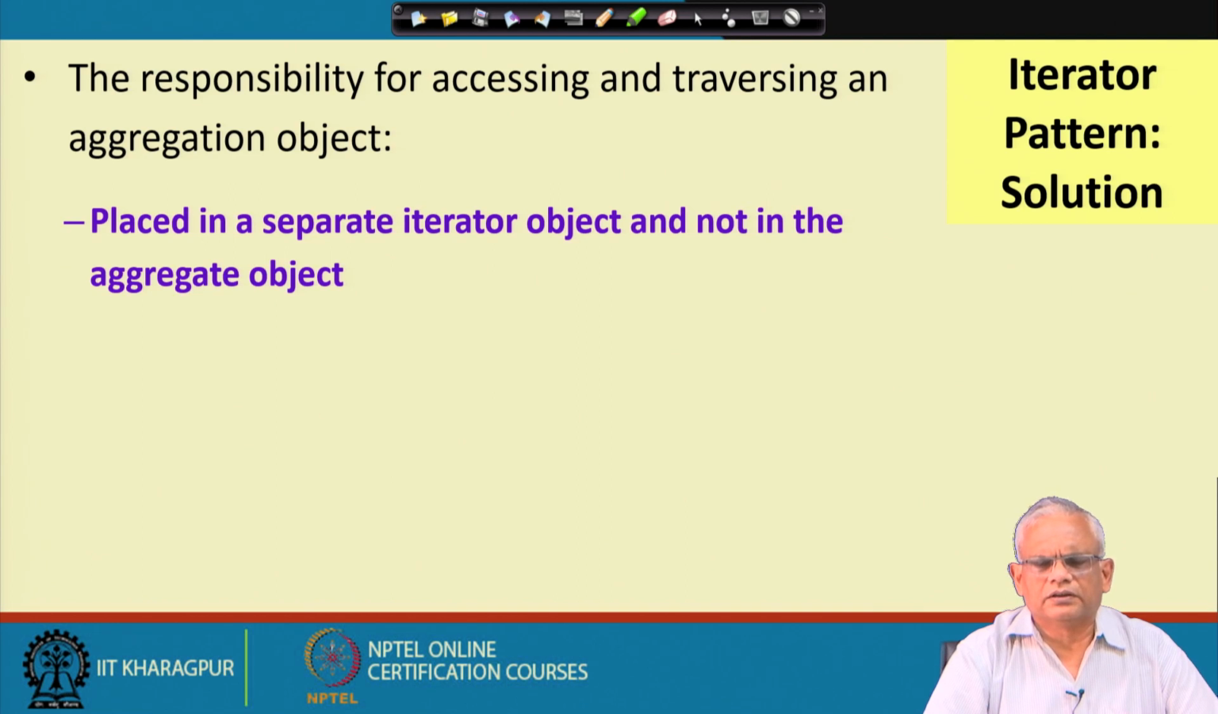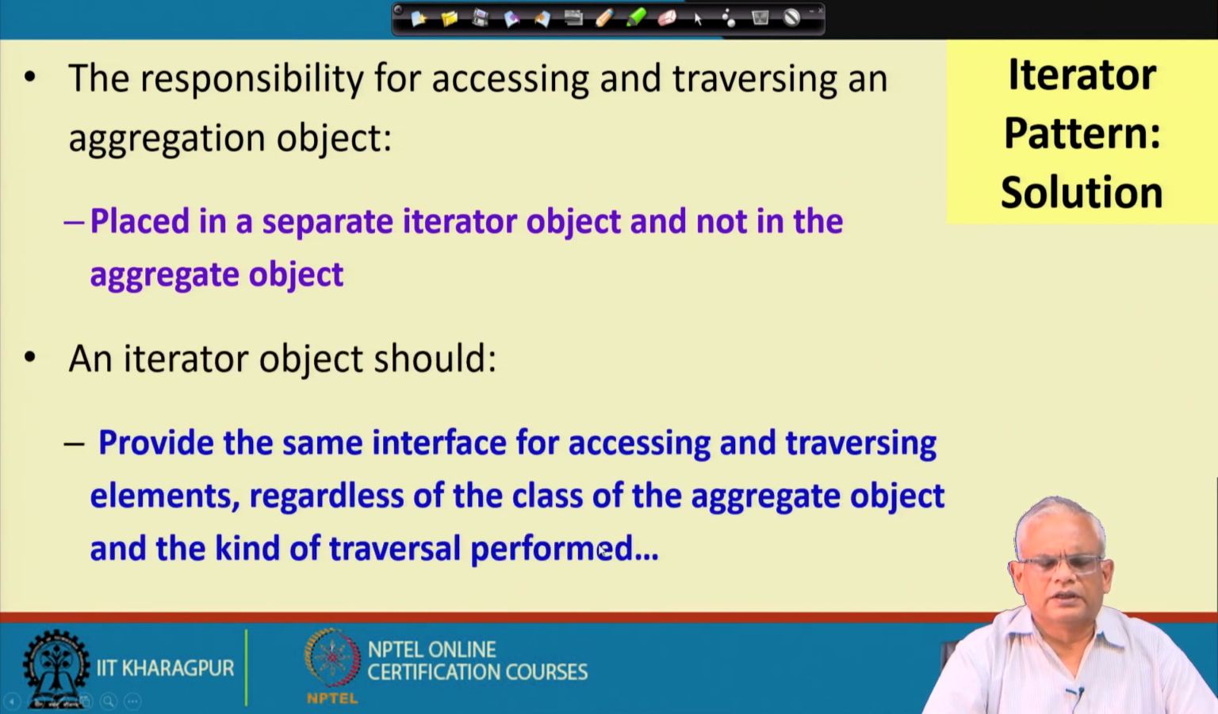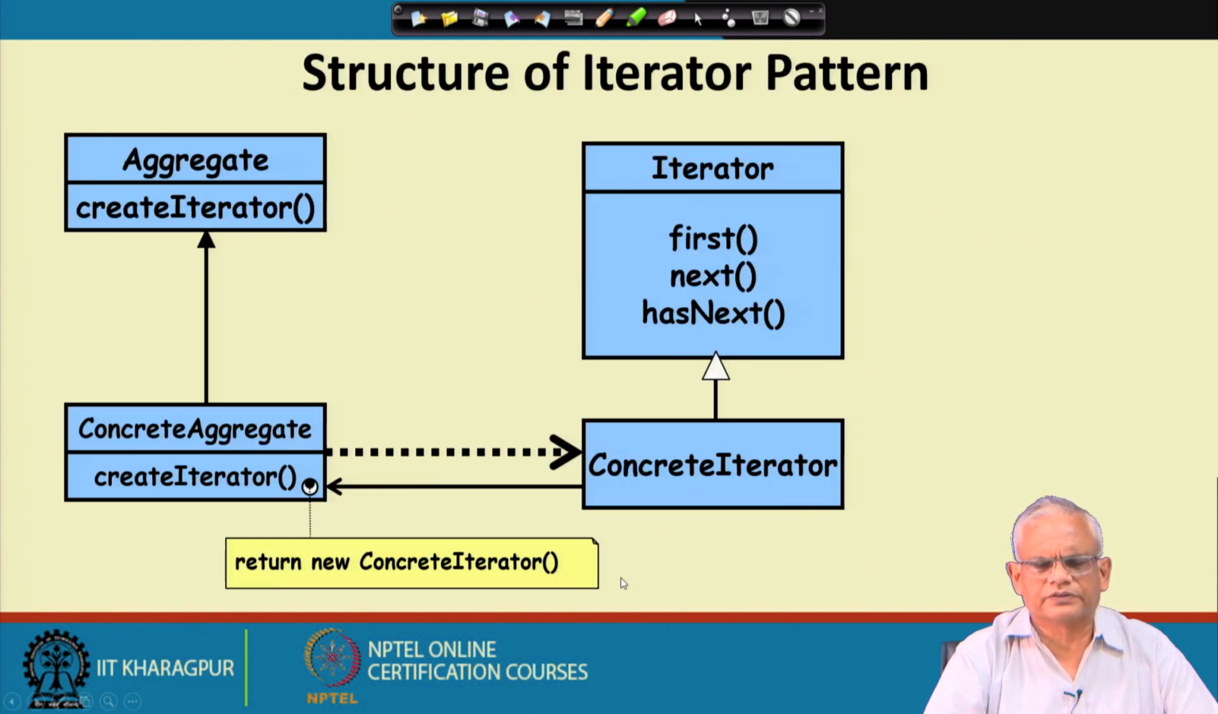So, the main classes here are the aggregate and the iterator. The responsibility for accessing and traversing an aggregate object is placed in the separate iterator object and not part of the aggregate object. And the iterator object across various types of aggregates should have the same interface for accessing and traversing the elements, and also for various types of traversals and various types of aggregates we have the same set of methods.